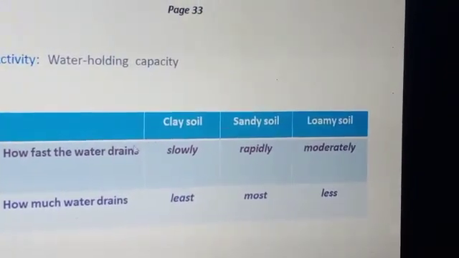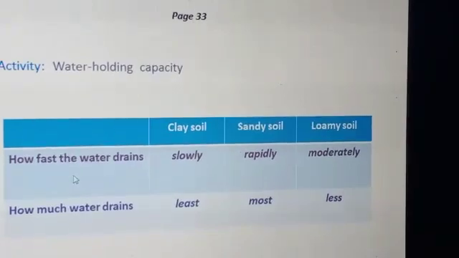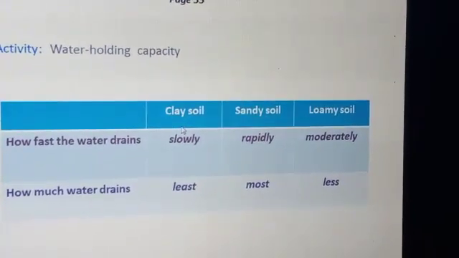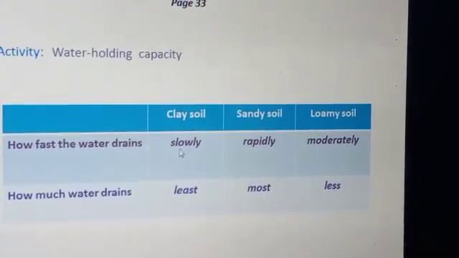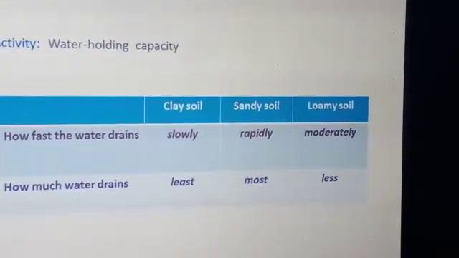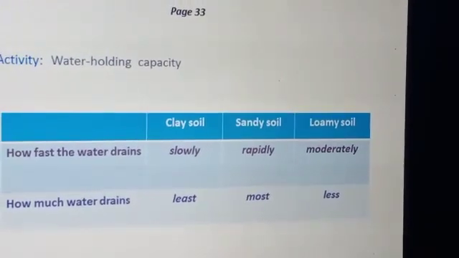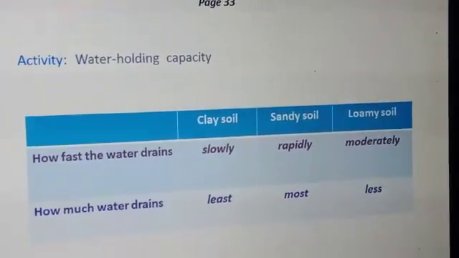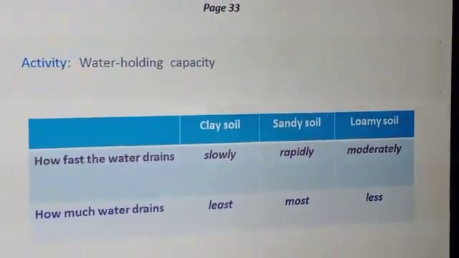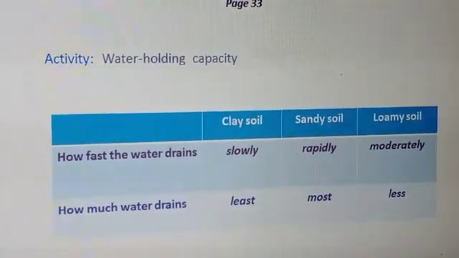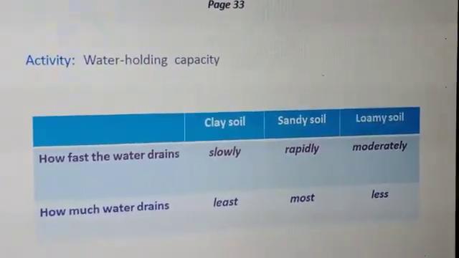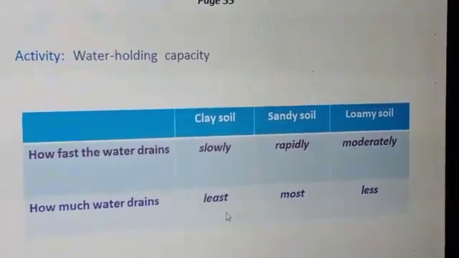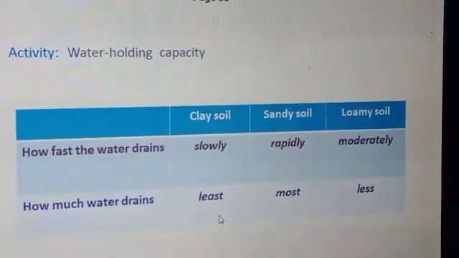In clay soil, if we look into this, how fast the water drains. In clay soil, water drains very slowly because it has the smallest particles, and least amount of water is drained under the funnel.